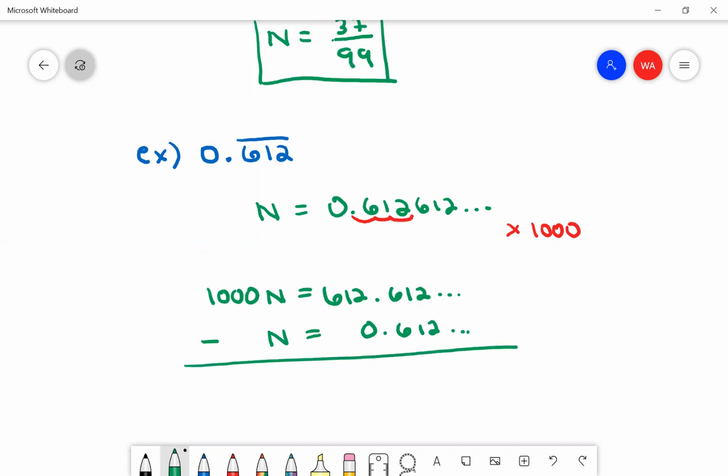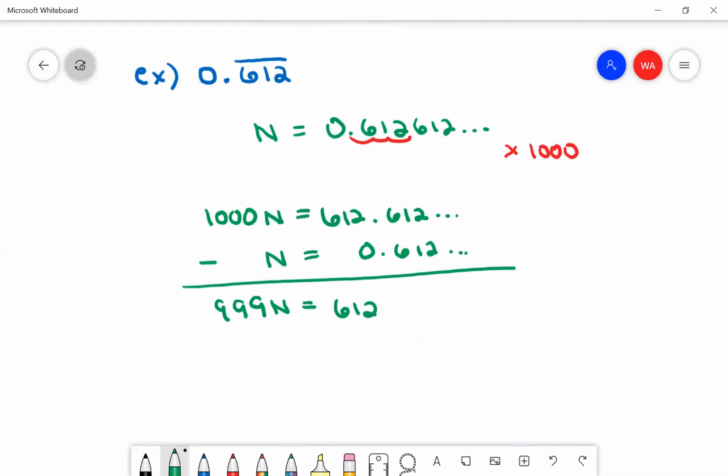My repeating 612 that goes on forever. So on the left side, I'm going to get 999n. And on the right side, I'm going to get 612. So dividing by 999, I have n equals 612 over 999.